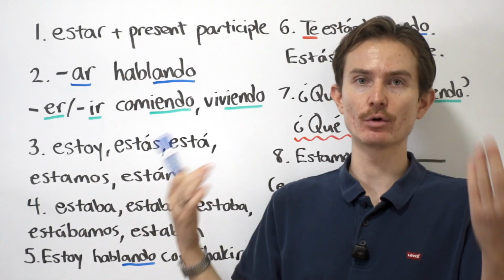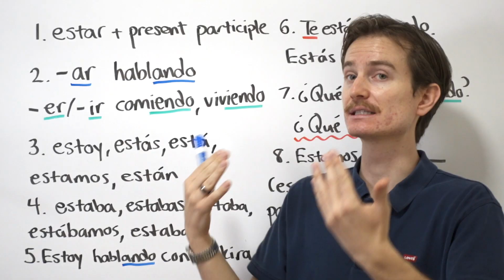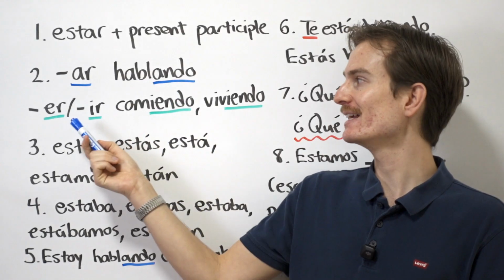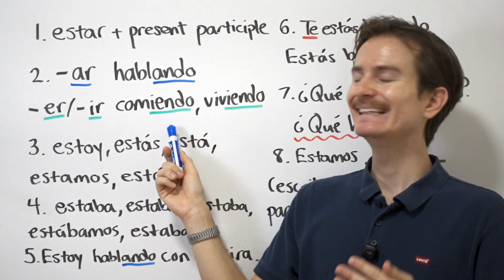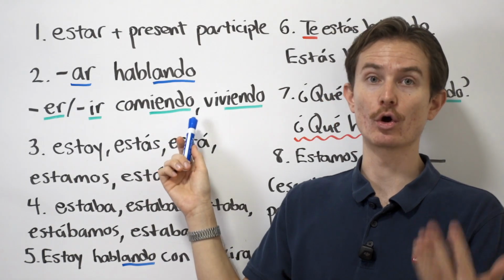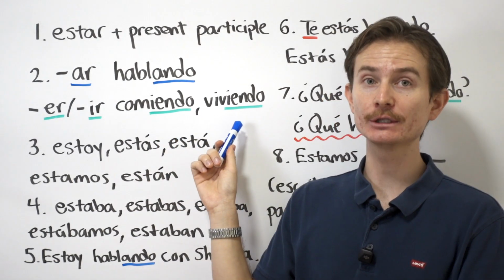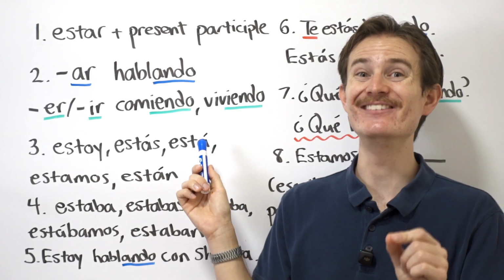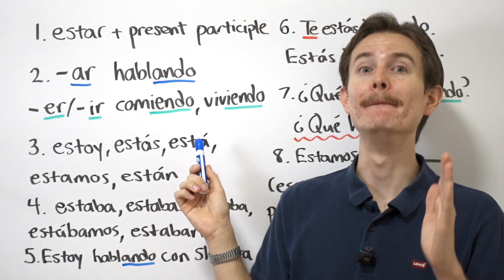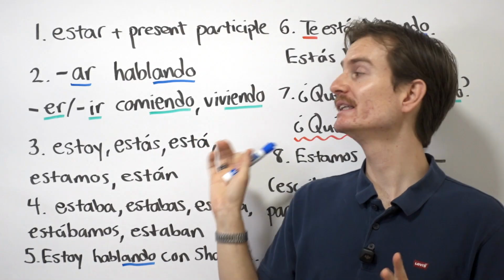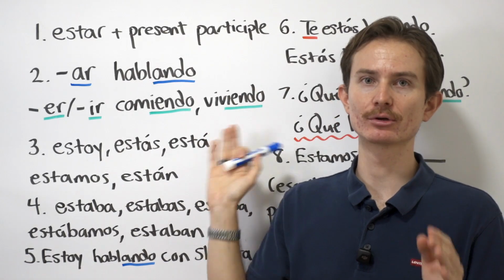So in this case, in order to use those ing verbs in Spanish, we're going to have ando for the AR verbs, and for the ER and IR verbs, we have yendo, I-E-N-D-O. So comiendo or viviendo. Remember that the V's in Spanish are pronounced like a B, so it's not viviendo. That's incorrect. It's viviendo, kind of that soft B sound. That's all you need to do in order to form the present progressive.